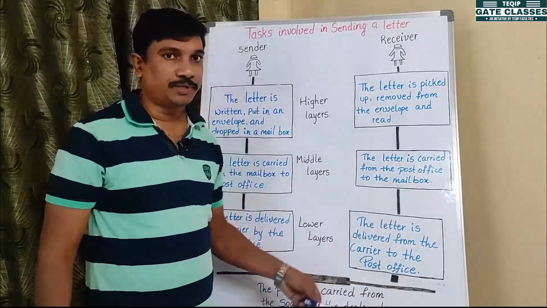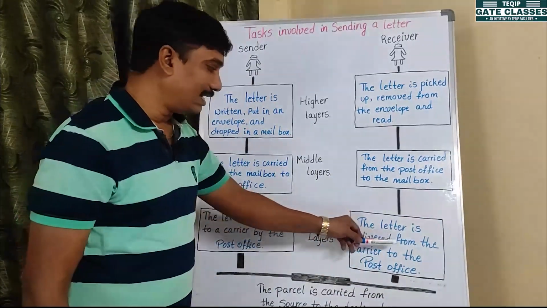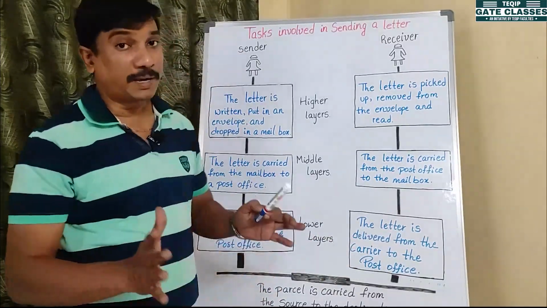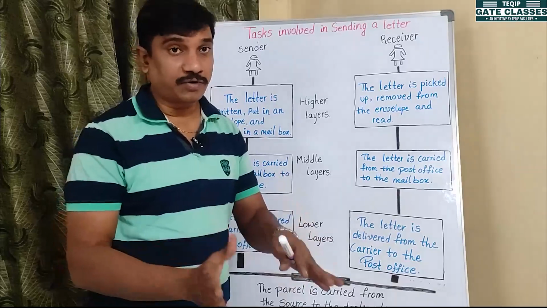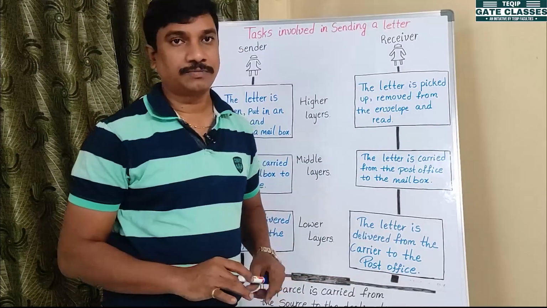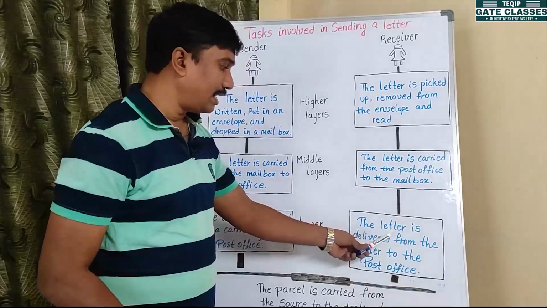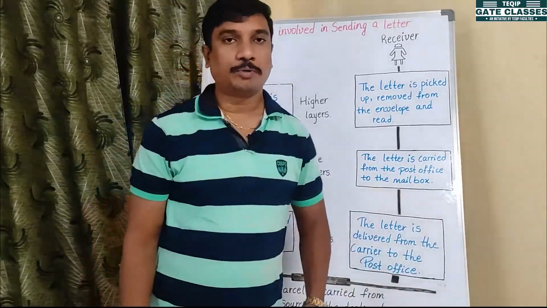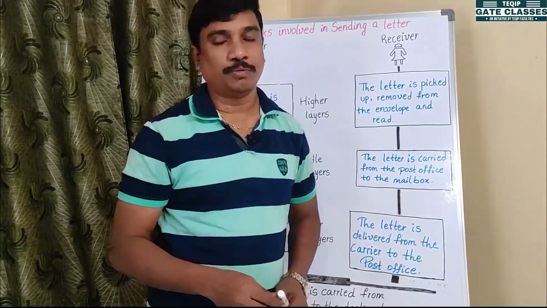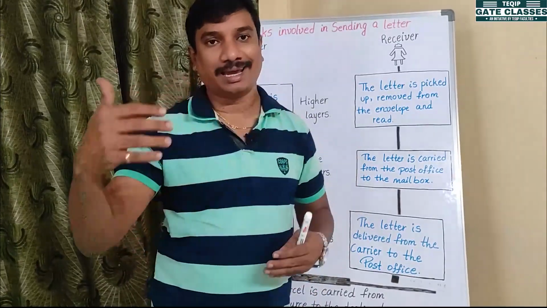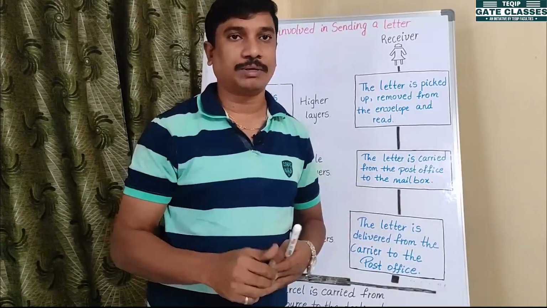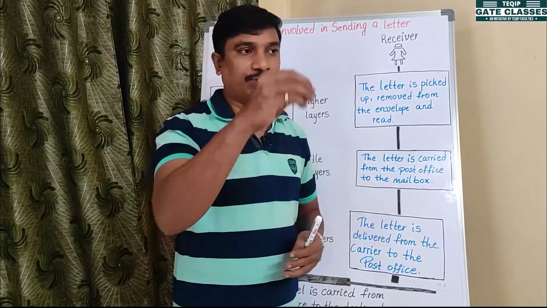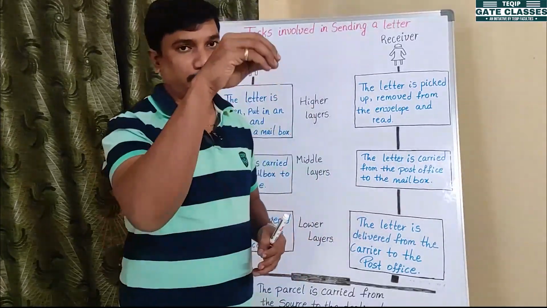What is on the source side? On the source side, again you have to see, the letter is delivered from the carrier to the post office. All the bunch of letters is first delivered to the main post office. Again, from that post office the letter is carried to the mailbox. Suppose at your home, outside like a gate or near a door, you have to put one separate mailbox. So the postman puts it into the mailbox.